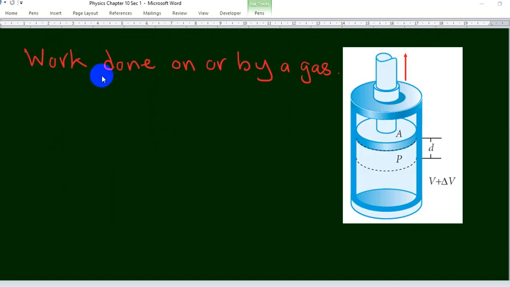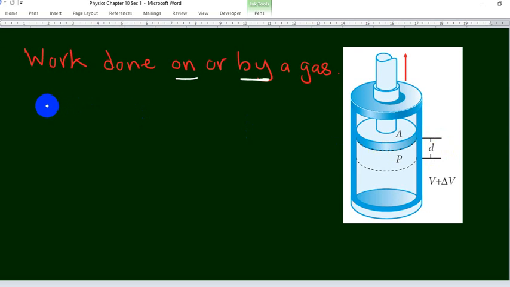Now we find the work done on or by a gas. Here we have a gas in a container. This container has a movable piston that can move up or down. The volume of the gas is V1, and this volume increases by this amount to reach this height. The distance moved by the piston equals D.